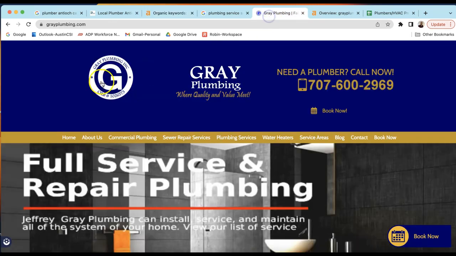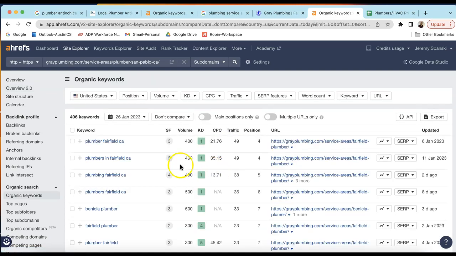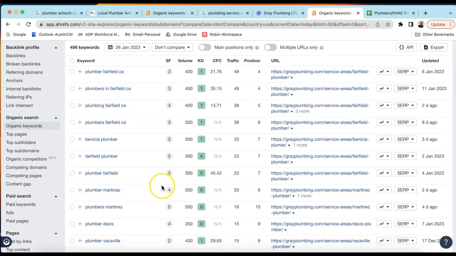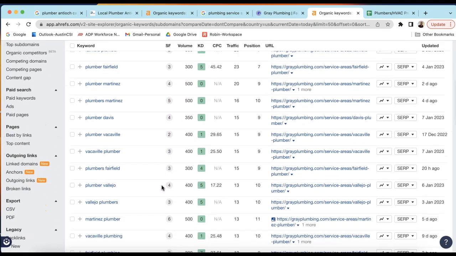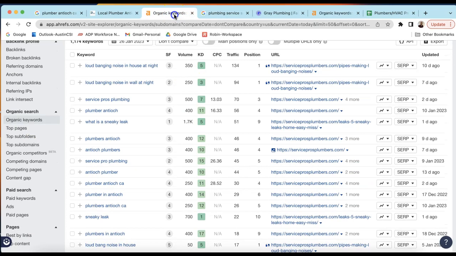But just compare that to Gray Plumbing, and you're probably beating them in all the areas. So they only have 500 keywords. So you have double their keywords. But again, it's about intentionality with keywords sometimes. So maybe they have some San Paulo keywords that you don't have. Whatever you don't have, though, that's on here. You could put on your website, you could tag it, you could optimize it, get that same search volume. And that's how you start outranking competitors and dominating competitors.